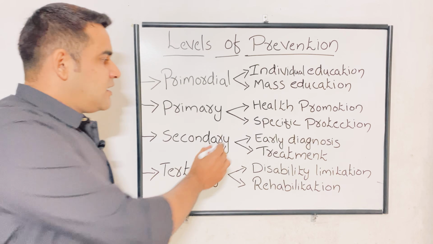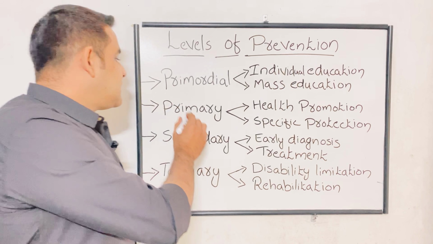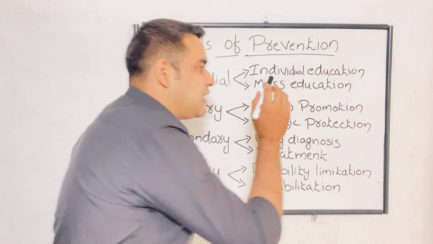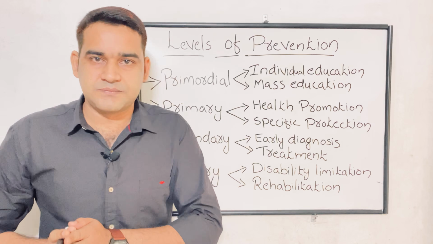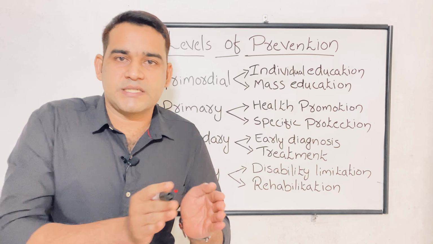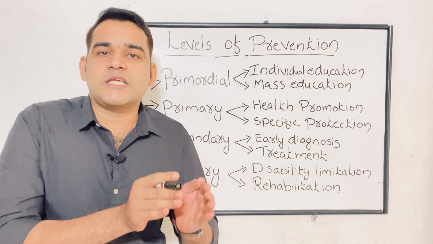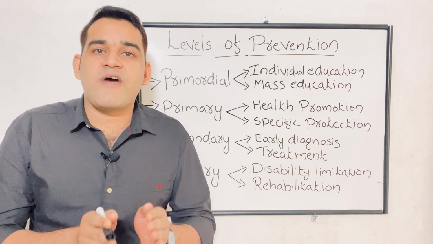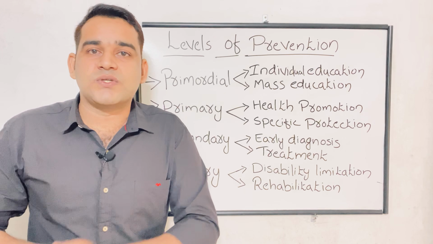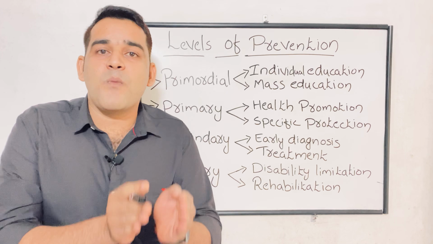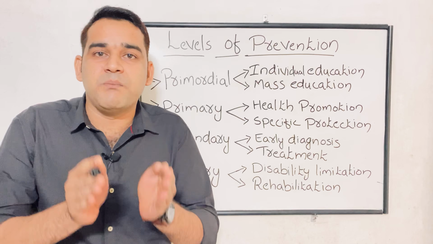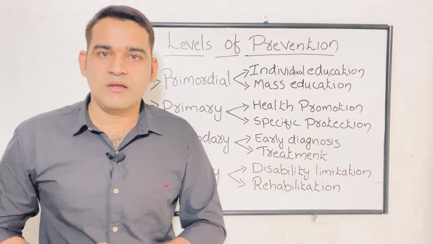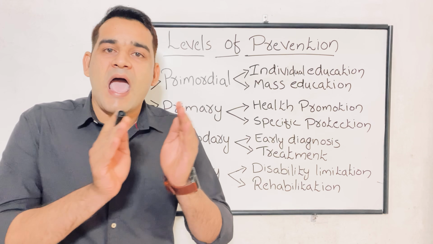Okay, next one is specific protection coming under primary prevention. Next intervention is specific protection. How can we achieve primary prevention? Through specific protection also. So under specific protection, the main thing is immunization. Okay, through taking vaccines, we can protect against so many diseases. So vaccination or immunization is an important part of specific protection, as well as protection from accidents.